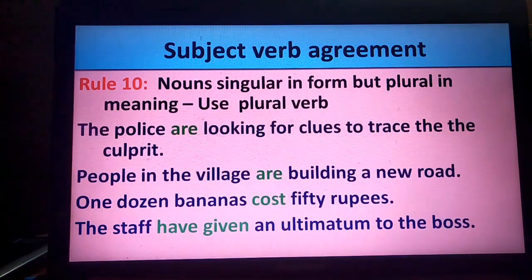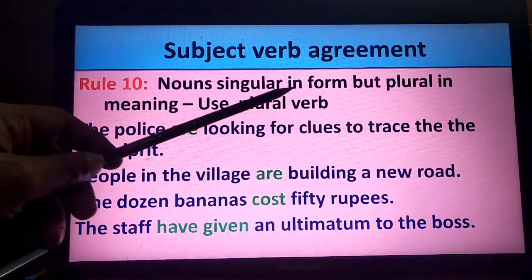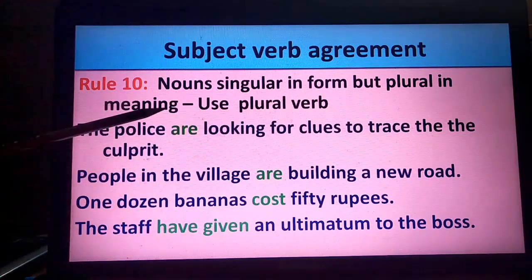Rule number 10 says, nouns singular in form but plural in meaning. They are actually singular in form but plural in meaning.